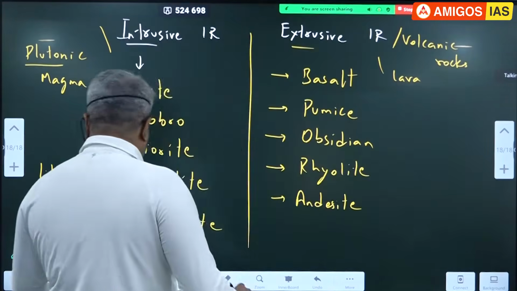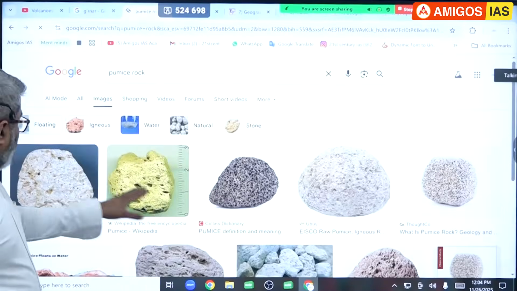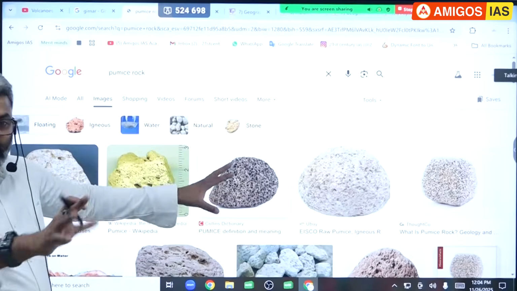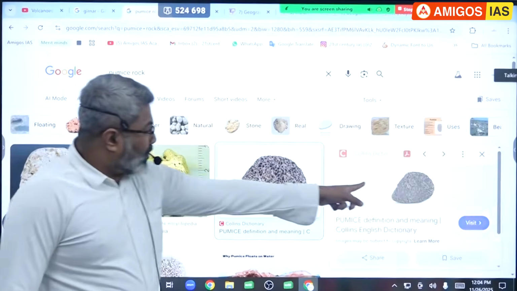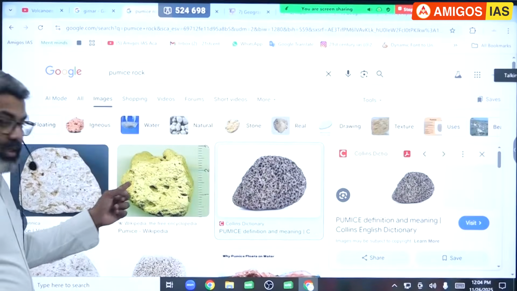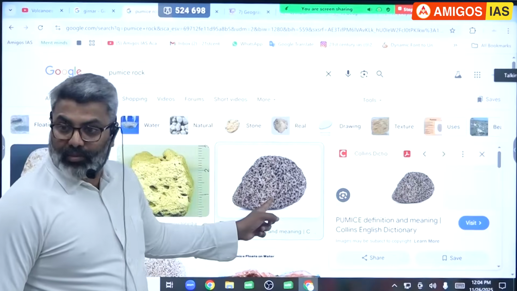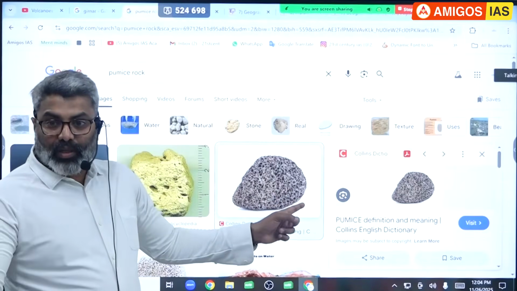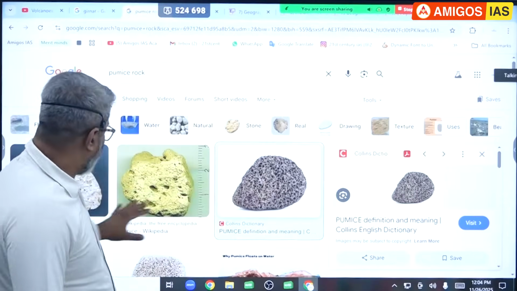Okay. So I'll show you how it looks. Look. Can you notice how it looks? Different colors depending upon the silica and carbon. If it is high silica, it looks like this, white color. Less silica, more carbon, dark color. The color of the rock varies depending upon the presence of silica. Notice how it is. Can you see the holes? What is this? Because of the